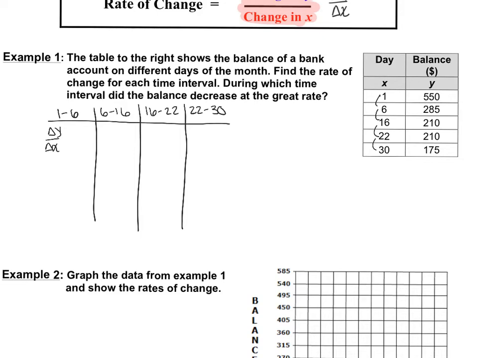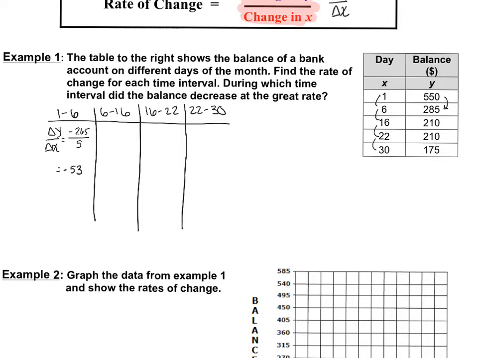So how much did the y change? Well, it went from 550 to 285. So it dropped 265 over, and the x value went from 1 to 6. Well, that's an increase of 5. So it went 265 over 5. And that can be simplified to negative 53.